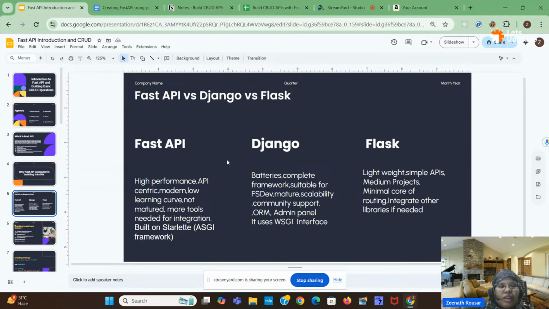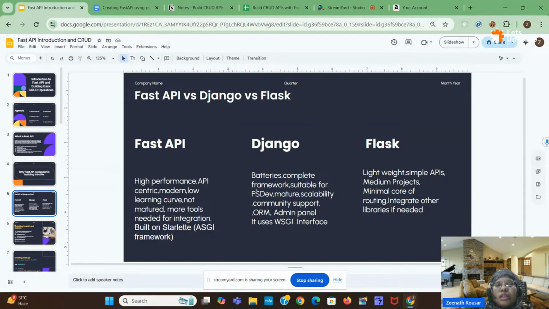Okay, so here we have some differences between FastAPI, Django, and Flask. These are the three backend frameworks of Python, right? So what is the difference? When coming to Django, it consists of some batteries, so it is a complete framework. Django is a complete framework.